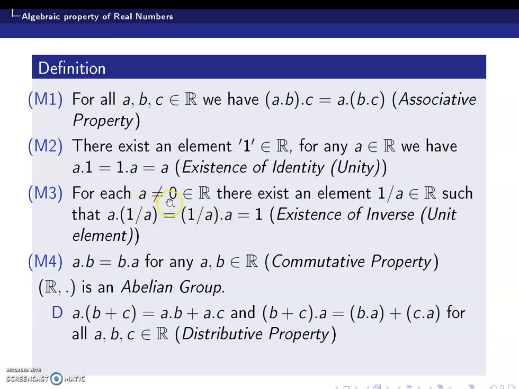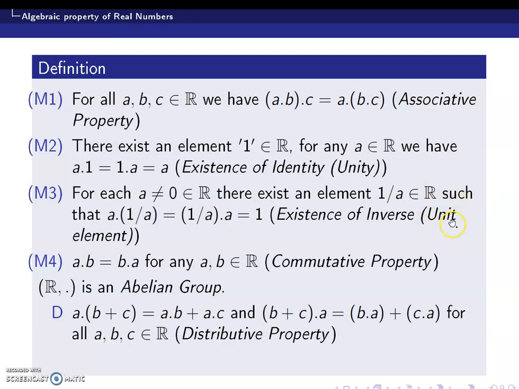So for each a not equal to 0, there exists an element 1 by a, which is called the multiplicative inverse, such that a dot 1 by a is equal to 1 by a dot a is equal to 1. This 1 by a is called the multiplicative inverse of a. So every non-zero element possesses a multiplicative inverse.